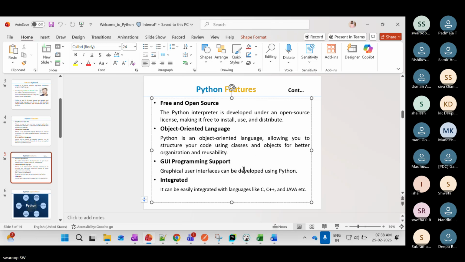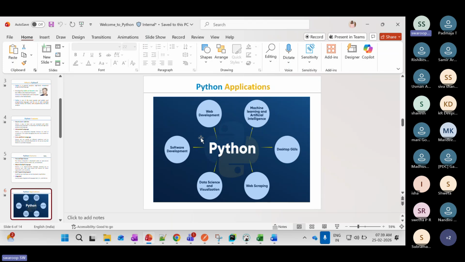Also, graphical user interfaces can be developed using Python, and we can easily integrate it with other languages like C, C++, Java. These are the key features of Python programming. I'll take a pause here. Let me know if you have any doubt.